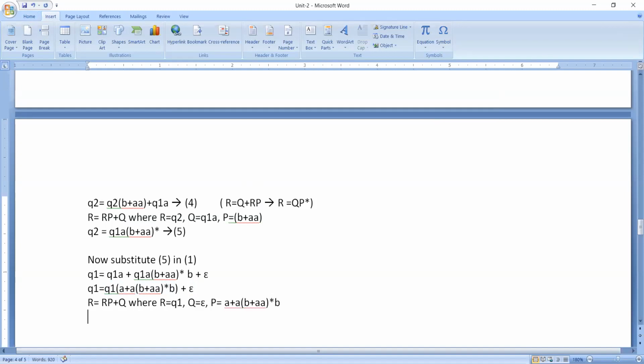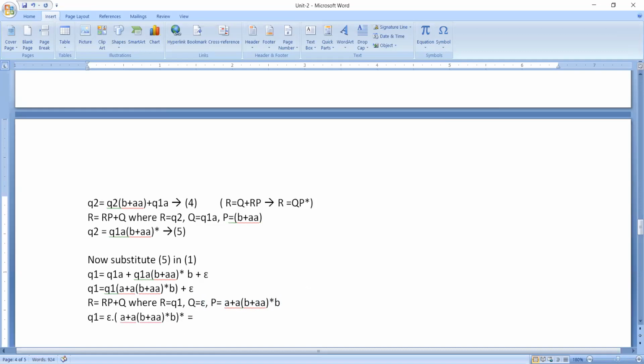Then what about our solution? R is equal to QP star. Yes or no? What is R? Q1 is equal to QP star. QP means epsilon concatenated with P star. This is our P. So epsilon into this entire thing whole star.